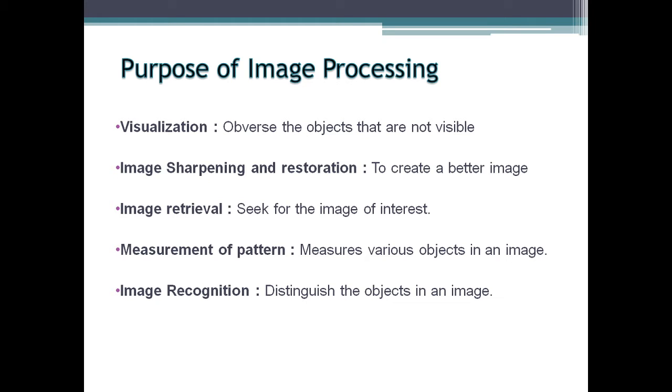What is the purpose of image processing? Visualization: observe the objects that are not visible. Image sharpening and restoration: to create a better image. Image retrieval: seek for image of interest. Measurement of pattern: measures various objects in an image. Image recognition: distinguish the objects in an image.